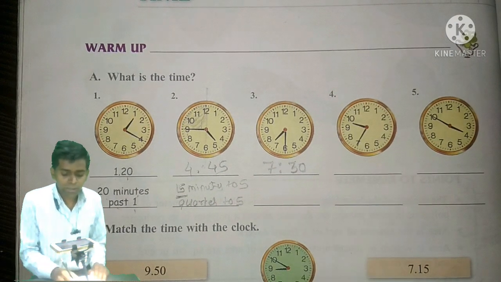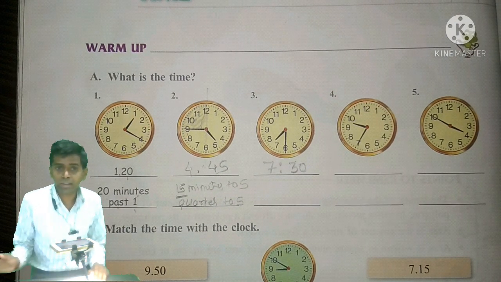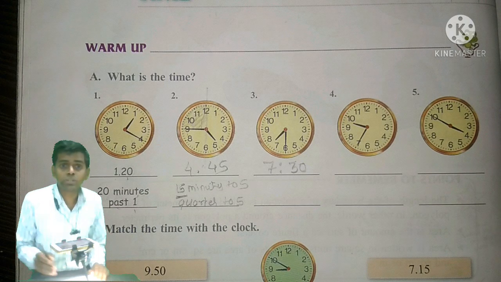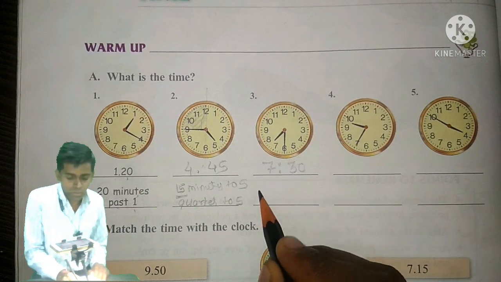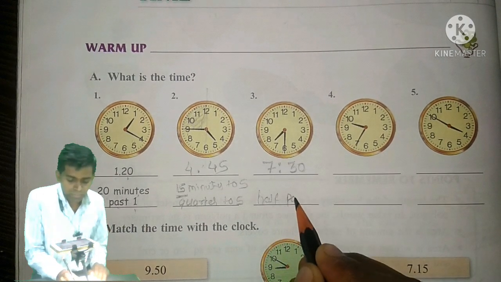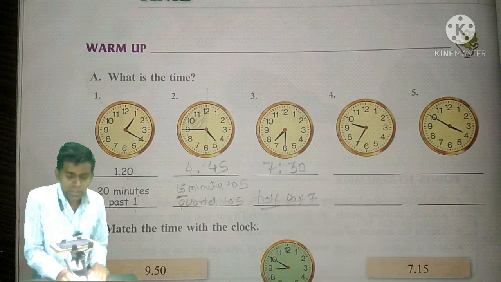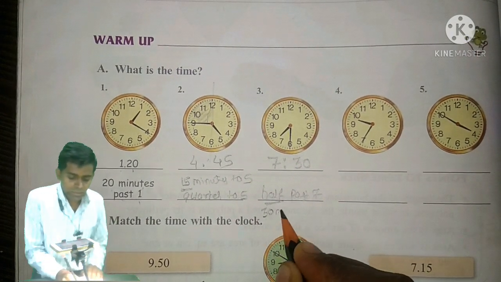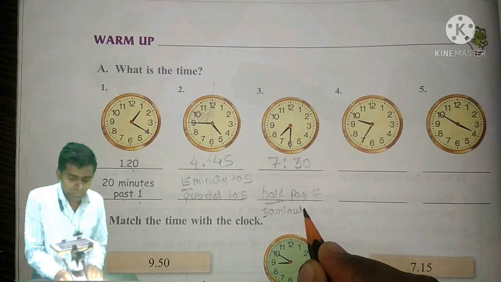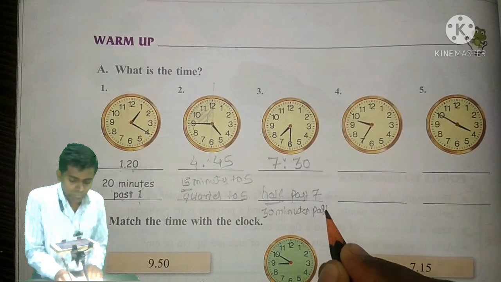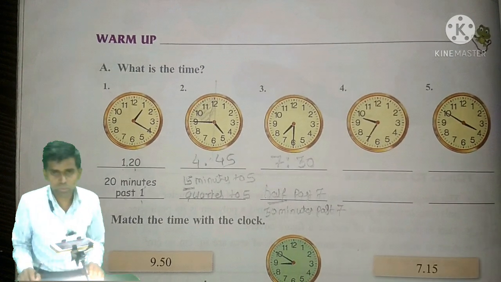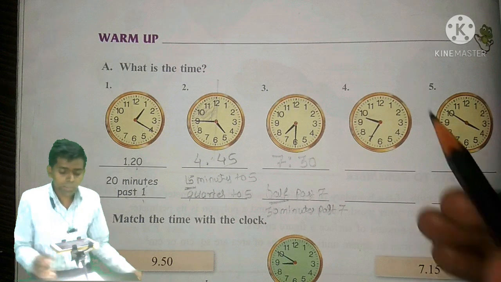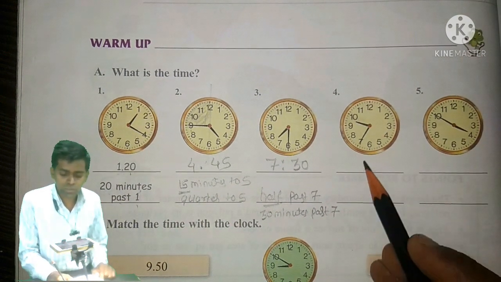Okay, but if you want to write in words, how can we write? We will use half past 7. Instead of half you can write 30 minutes past 7. You can write it like that too, 30 minutes past 7. Okay, now let's move toward question number 4.